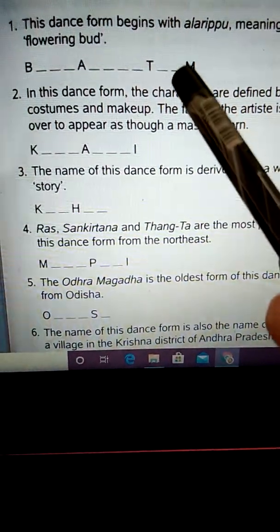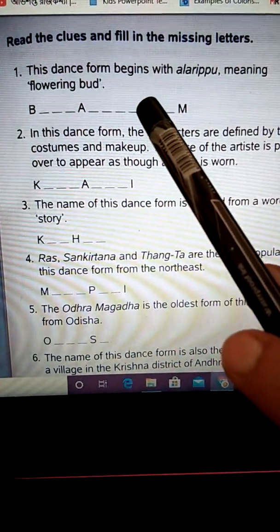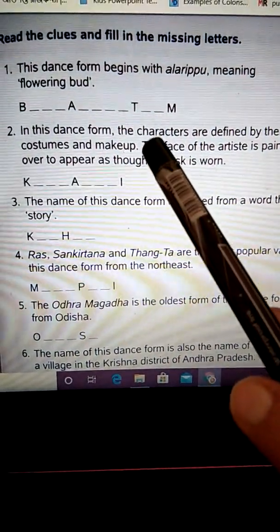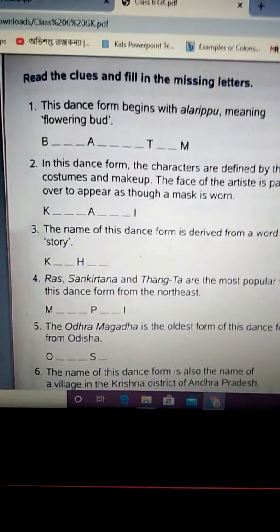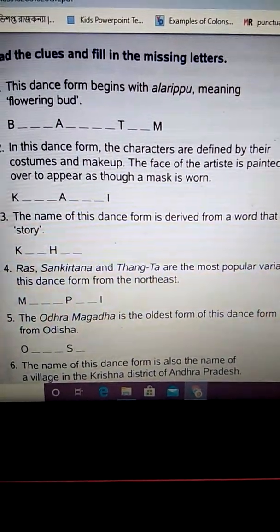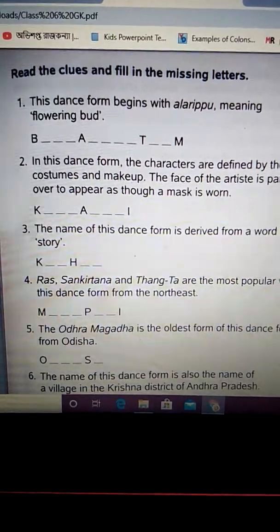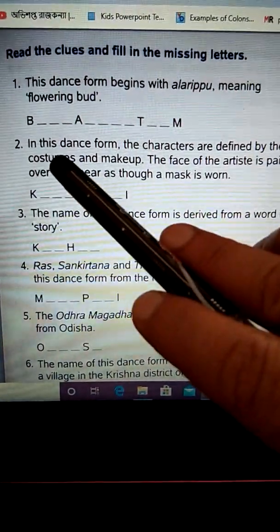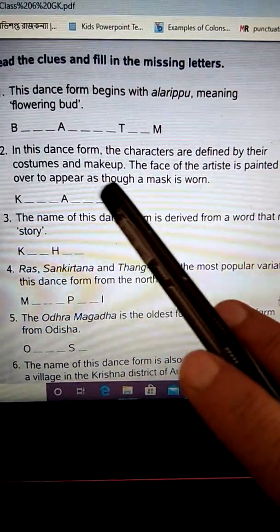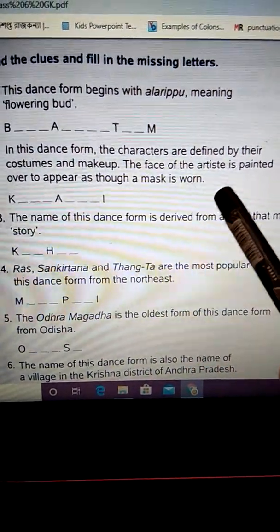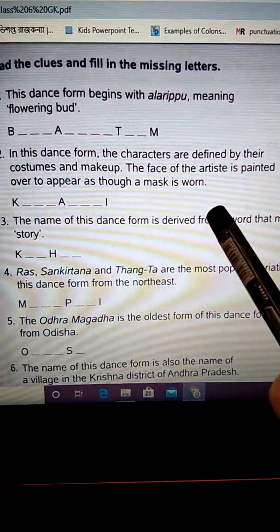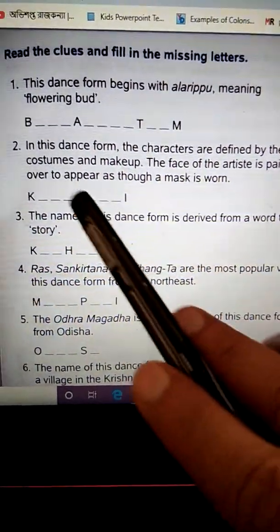I can help you do the first one. This dance form begins with Alaripu, meaning flowering bud. This is which type of dance? This is Bharatnatyam. Okay, this is Bharatnatyam. Second one, in this dance form, the characters are defined by their costumes and makeup. The face of the artist is painted over to appear as though a mask is worn. This is Kathakali.